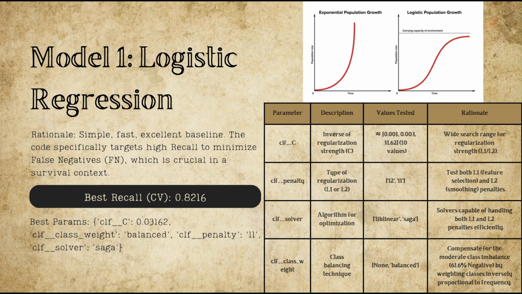The best configuration utilized L1 regularization and applied balanced class weights to counter the 1.61 imbalance ratio. This resulted in the highest recall score among all models we tested, achieving a best cross-validation recall of 0.8216. The simple, highly tuned linear model, specifically focused on the recall metric, proved to be the most effective at identifying the positive class.